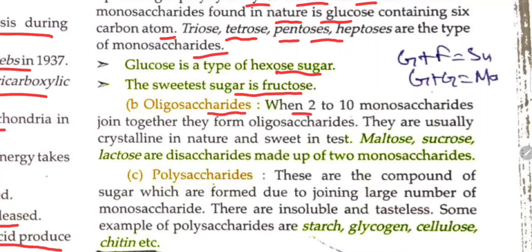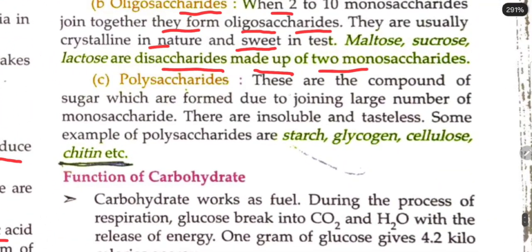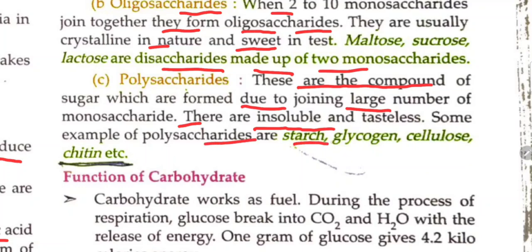Oligosaccharides: when 2 to 10 monosaccharides join together they form oligosaccharides. They are usually crystalline in nature and sweet in taste. Maltose, sucrose, lactose are disaccharides made up of 2 monosaccharides. ठीक है, polysaccharides क्या होता है? These are the compounds of sugar which are formed by joining a large number of monosaccharides. They are insoluble and tasteless. Some examples of polysaccharides are starch, glycogen, cellulose, chitin, etc.